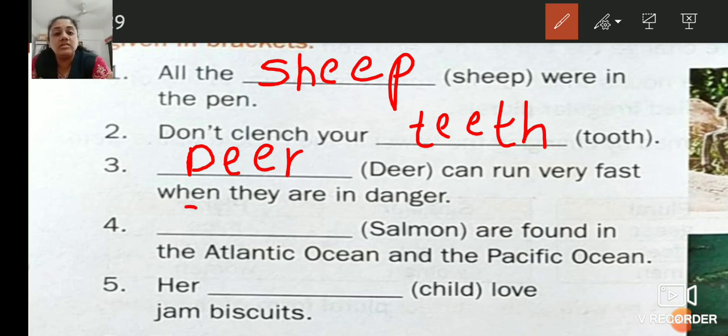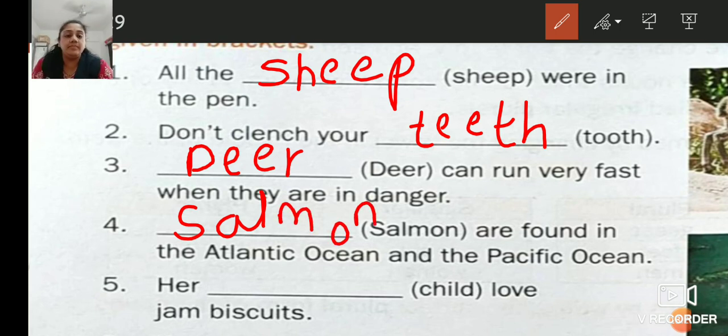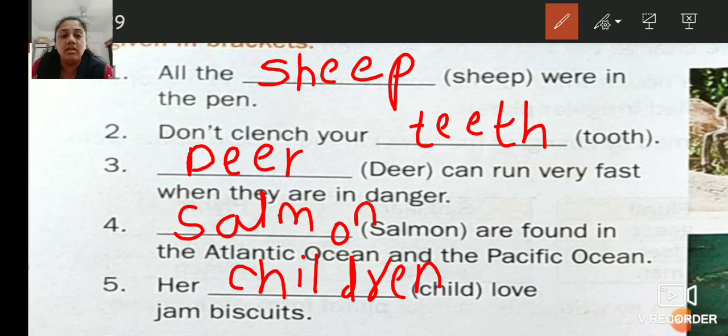Salmon, S-A-L-M-O-N. Her dash love jam biscuits. Her children, not childs. C-H-I-L-D-R-E-N.